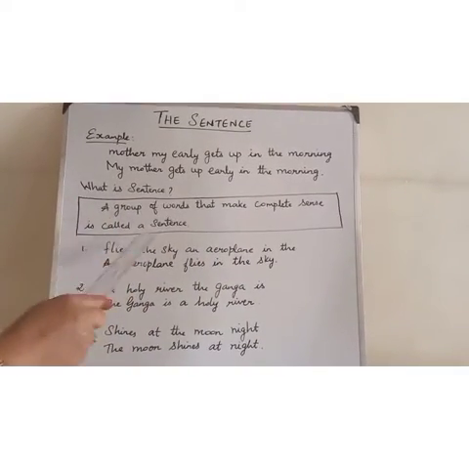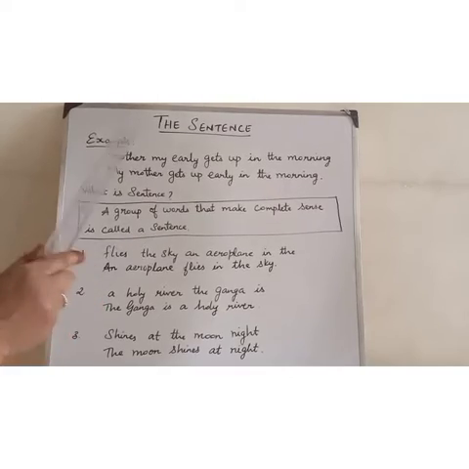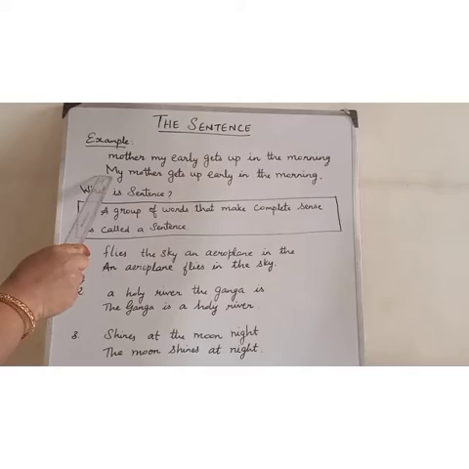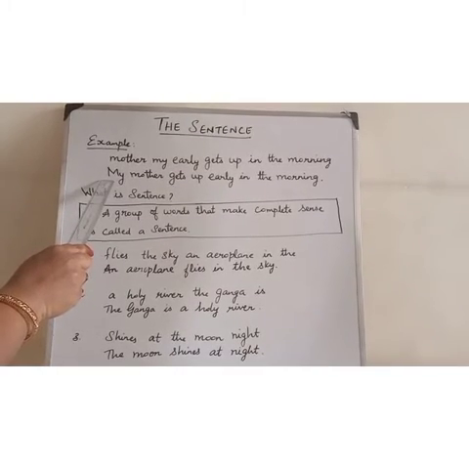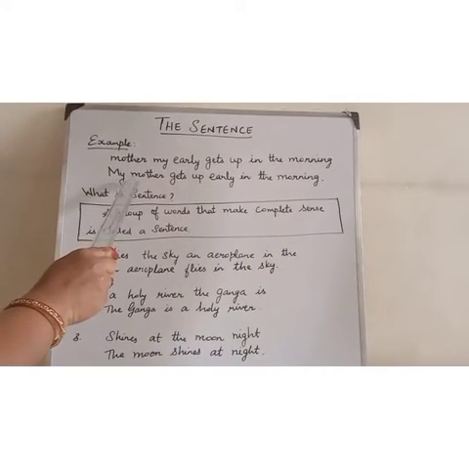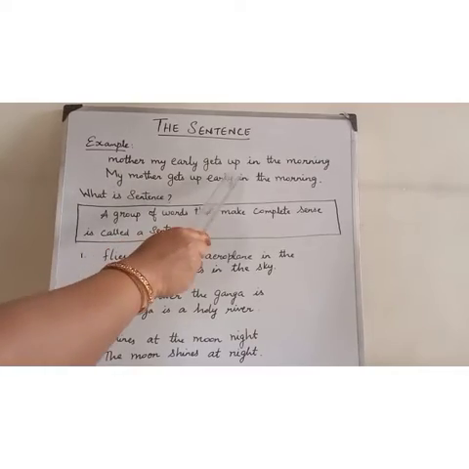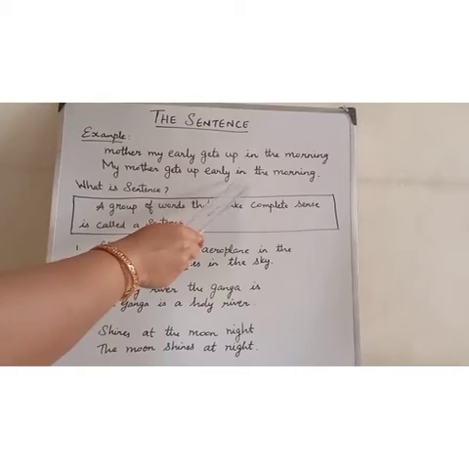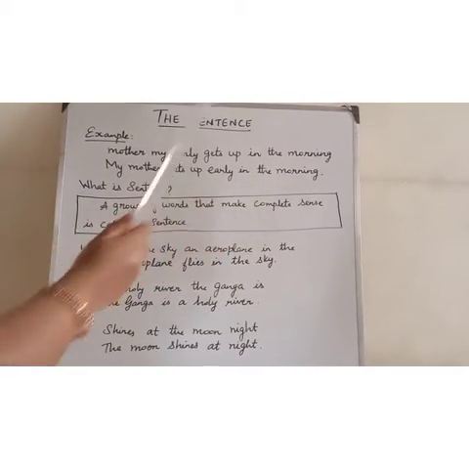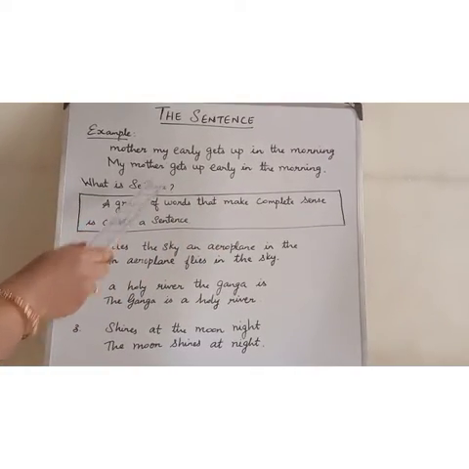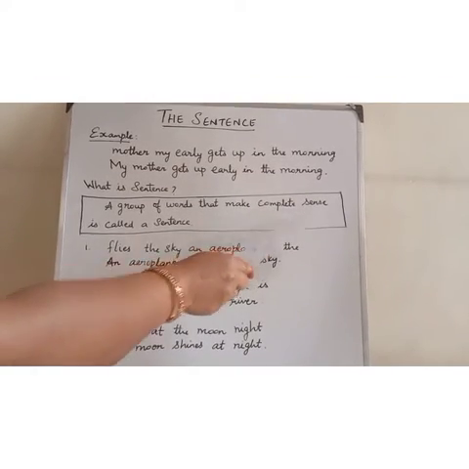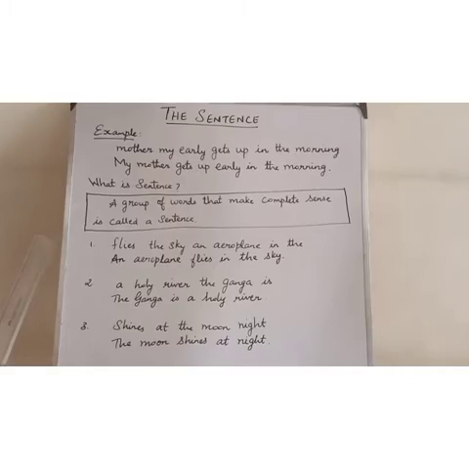When we are writing a sentence, we have to follow 3 steps. First one, you have to start a sentence with a capital letter, right? Next, you should check whether all these words are arranged in a proper manner. And at last, it should end with a full stop. Okay? So what is a sentence? A group of words that make complete sense is called a sentence.